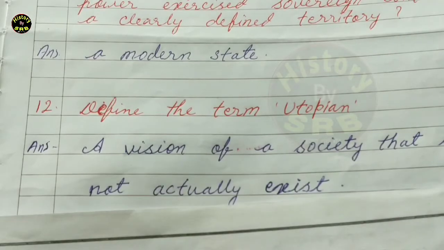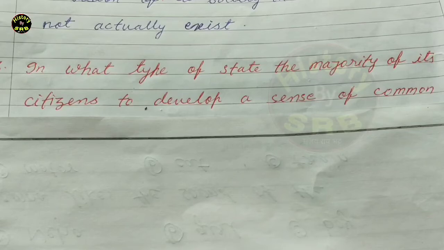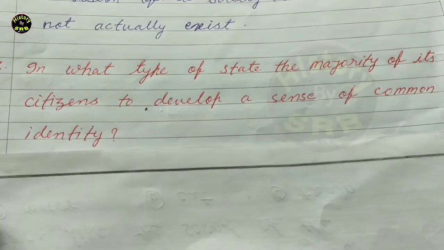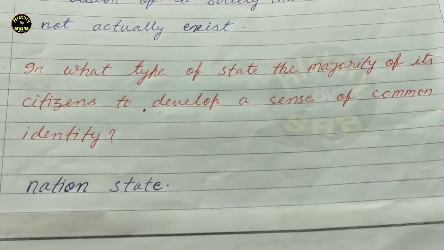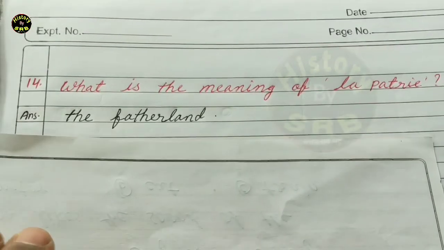Now question number 13 is that in what type of state the majority of its citizens develop a sense of common identity? Now the answer is that nation state. Now next we proceed to the question number 14. Question number 14 is that what is the meaning of la patrie? Now the correct answer is the fatherland.